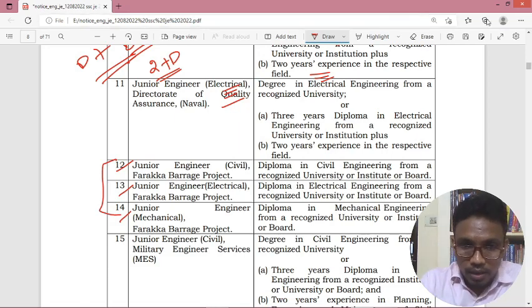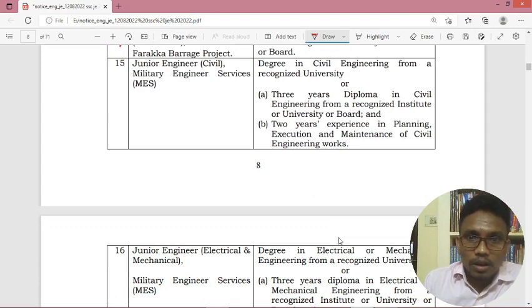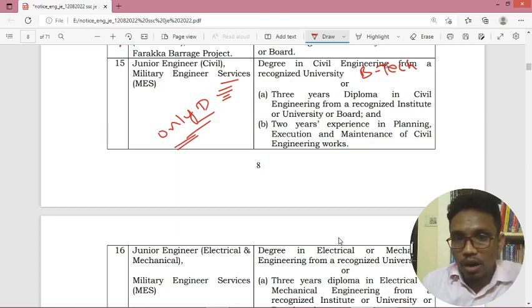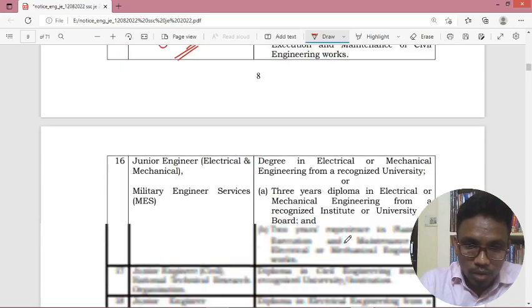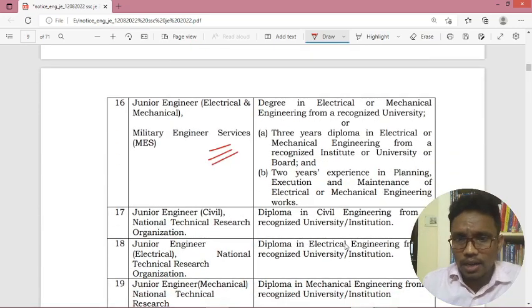And coming to another one, Military Engineering Services. For these, only BTech are eligible. Only diploma is not eligible. You should have the diploma plus 2 years of experience. And coming to another one, same for MES organization, you should have BTech, or you should have diploma plus 2 years of experience. For the BTech students, no experience is required.